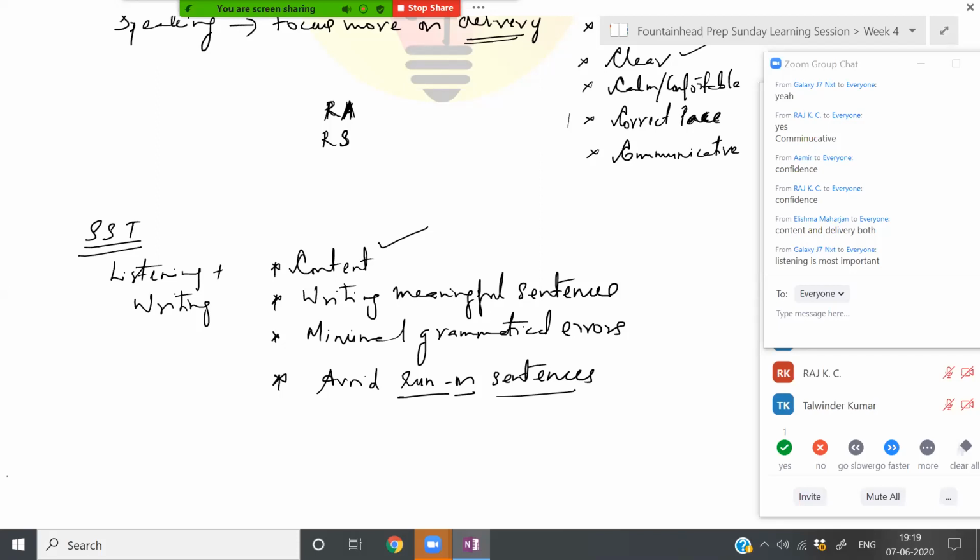Now coming to summarize spoken text. What is the most important thing that you have to keep in mind? The computer is looking at your written summary. So you should ensure that your content is meaningful. One important thing that I missed out here is, when I say content, I mean the main keywords.